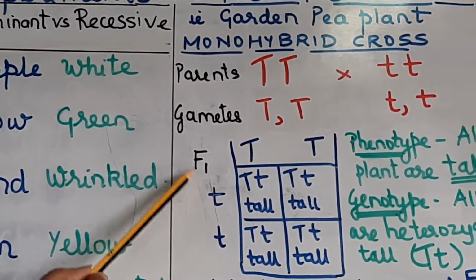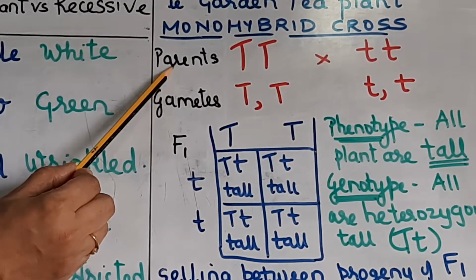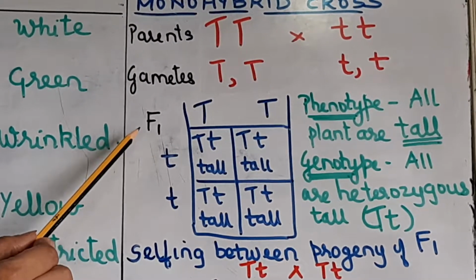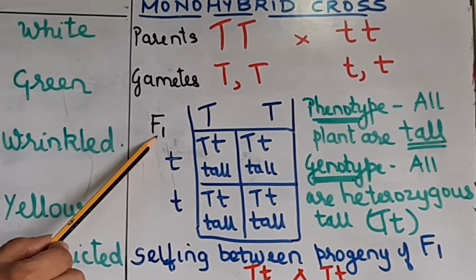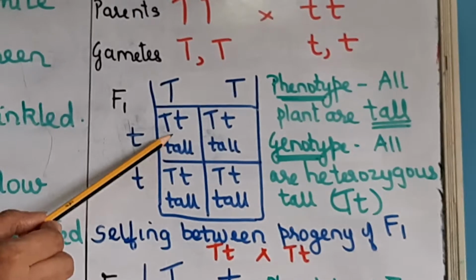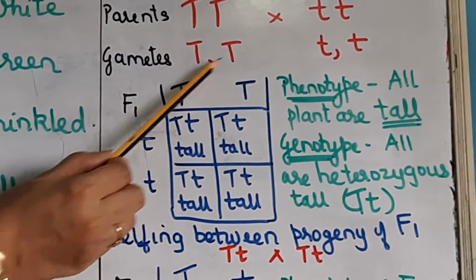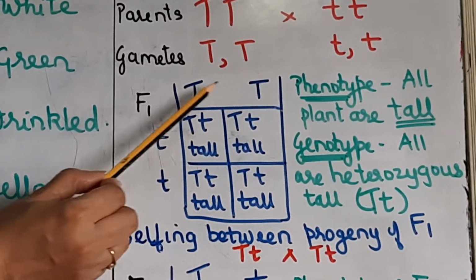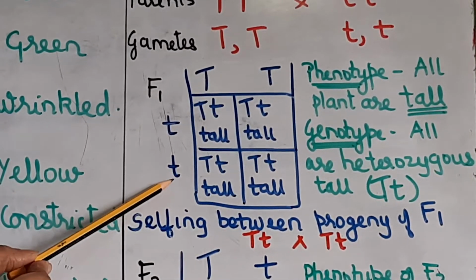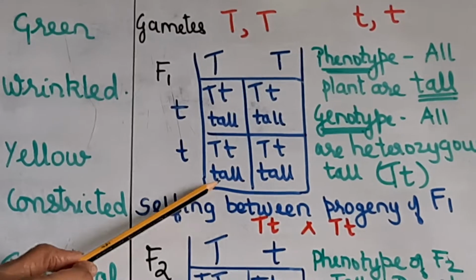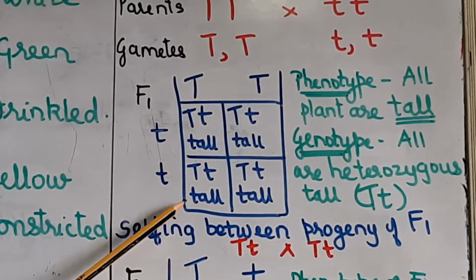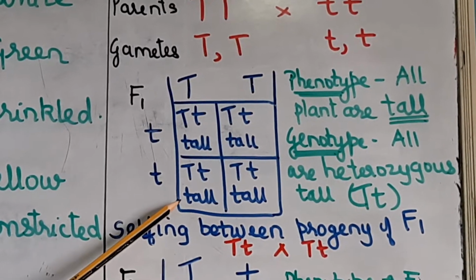F1 generation, meaning the next generation. This is the parental generation, and F1, F stands for filial, which in Latin means daughter. So this is the F1 generation. In the F1 generation, what are you getting? All heterozygous. Now just see, these gametes from one parent we write here, capital T, and small t we write here. This representation I have shown here is called the Punnett square method. This is called the Punnett square method.